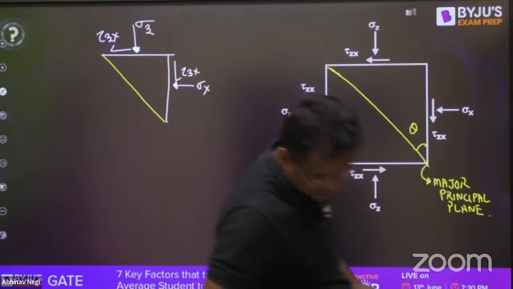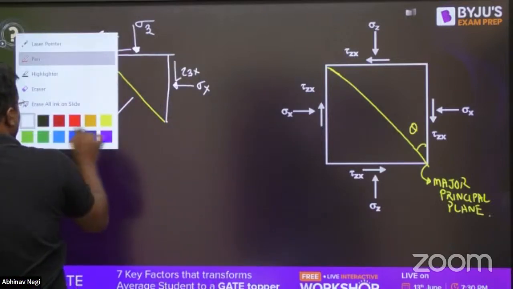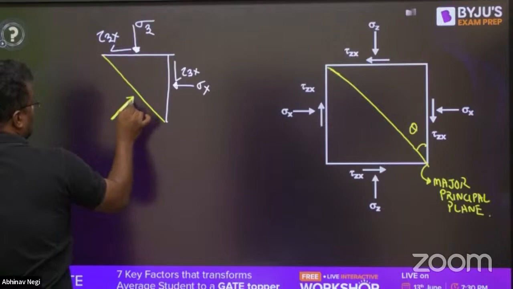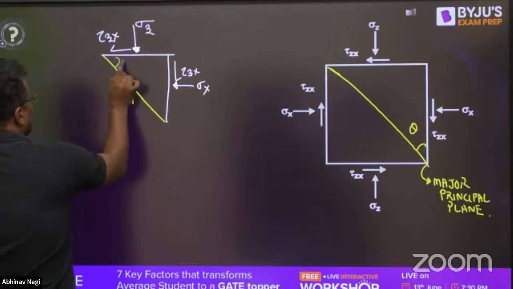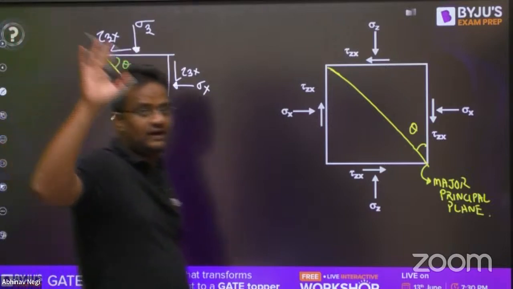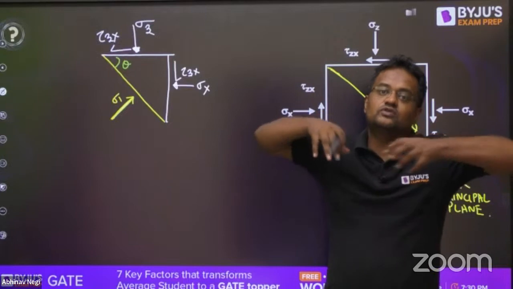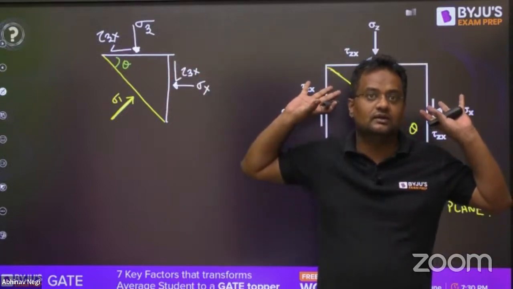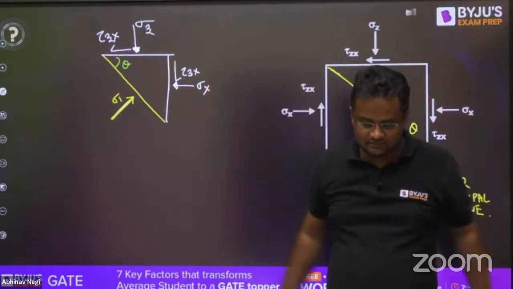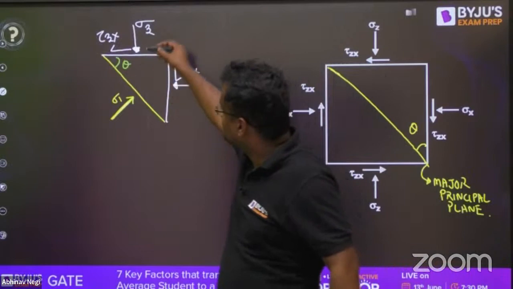Let this be sigma 1, the major principal stress. According to this question, theta is asked. Guys, in most of the books you will find the answer from Mohr's circle, and you can do it that way also. Since the books give the Mohr circle solution, I am taking a different method. You might be seeing this method for the first time.